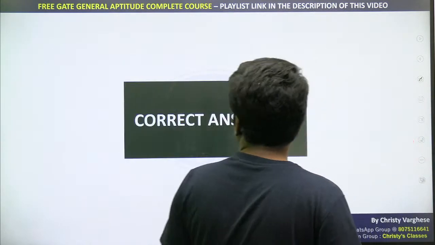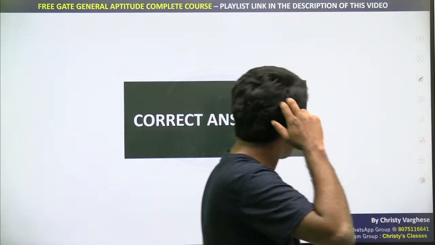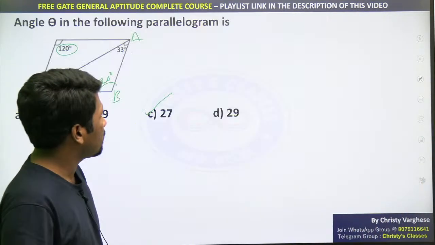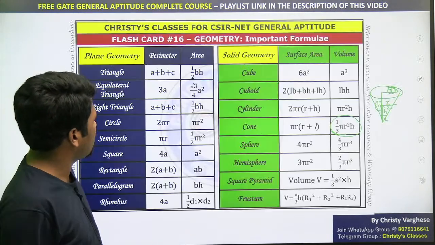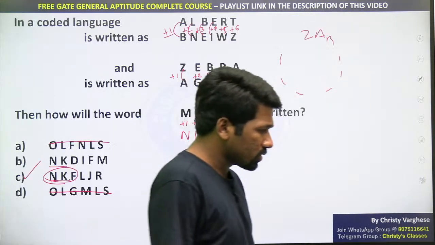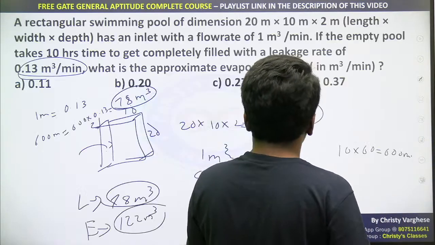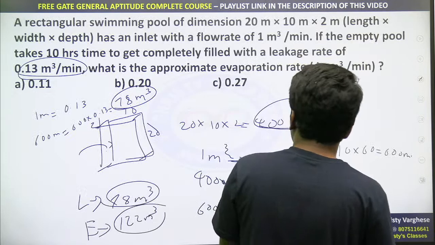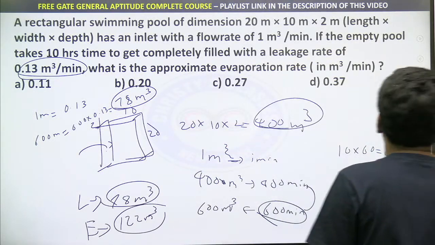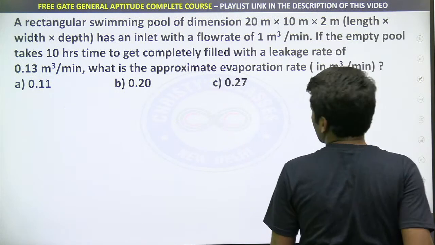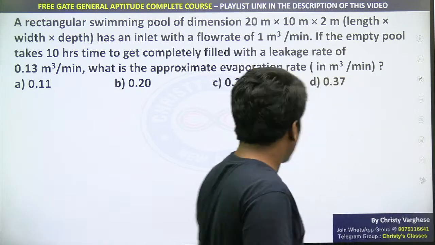And I think we can conclude here. Now if I think of more questions, I will only be more confusing. So I think except one or two questions, we have solved all the questions. And I hope all questions are clear. And for the questions I haven't solved also, I have shown the solution. That evaporation rate, leakage rate question is also not difficult. You can do it. I'll do one thing. I'll try once more so that those people who want the solution, it will be clear. So one more time I will try.